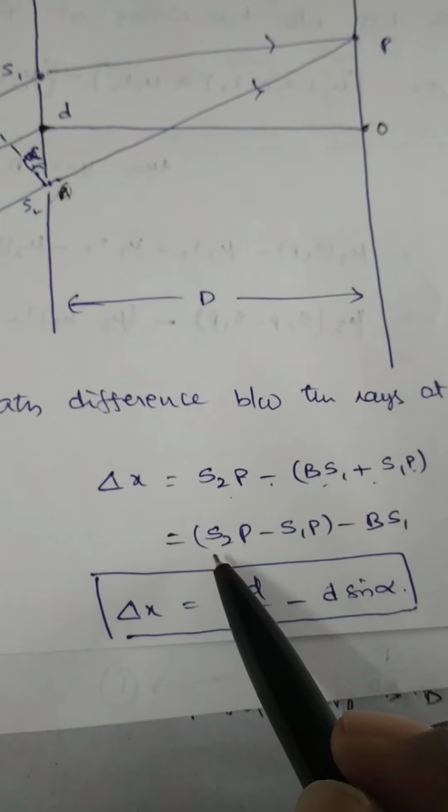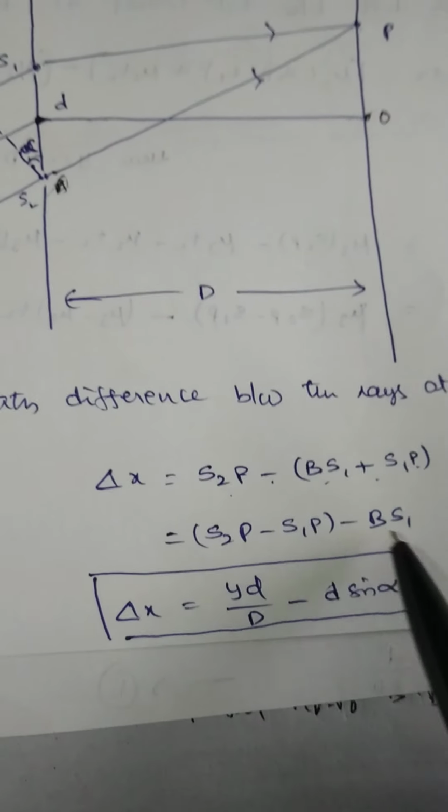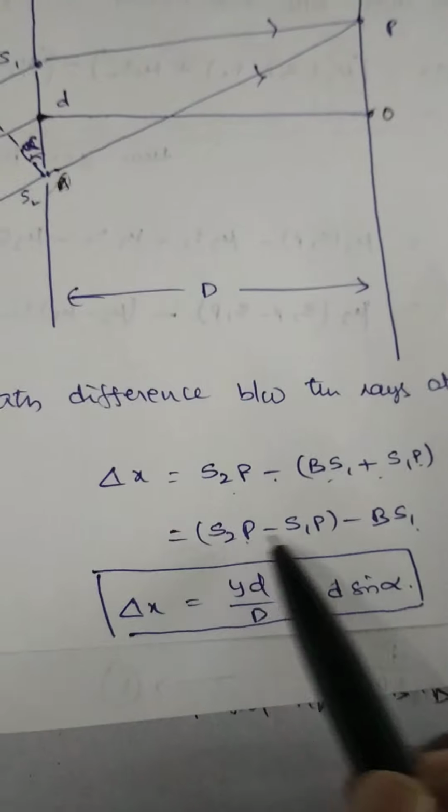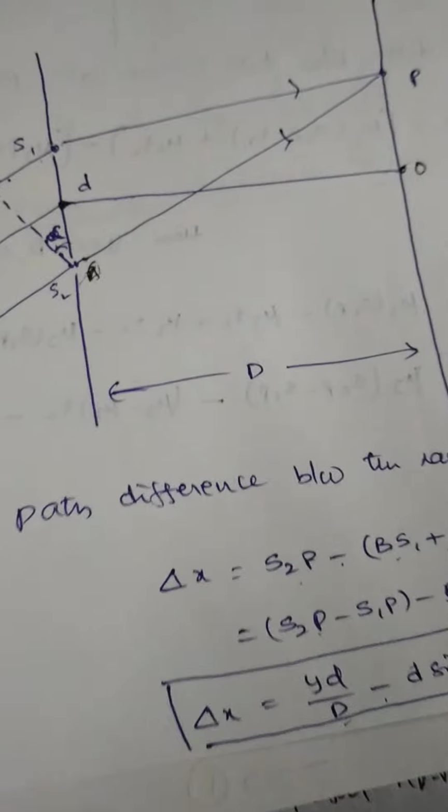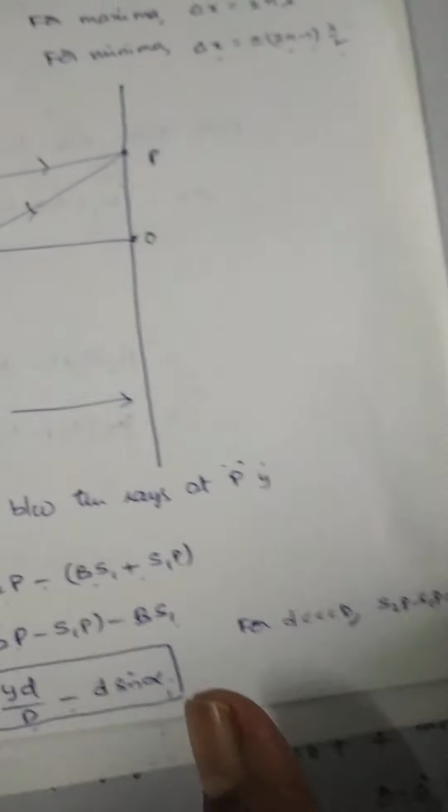Therefore, that is equal to S2P minus S1P minus BS1. S2P minus S1P is equal to y into small d by capital D minus d sin alpha.